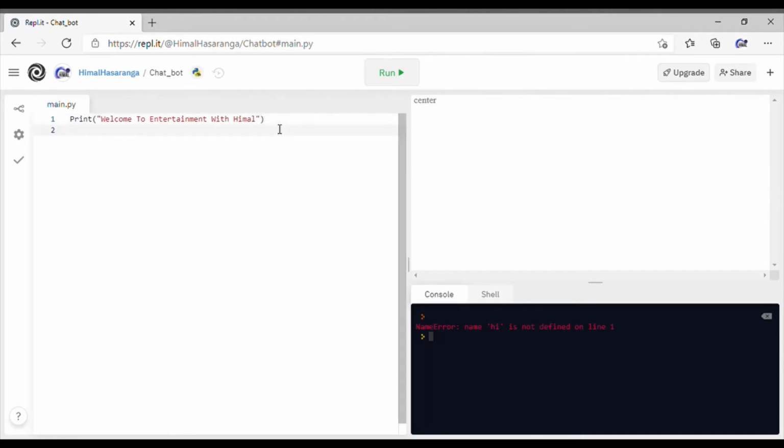Second line, yippee! And then you type in print, the same command, open curved brackets, and when you type 1, it automatically fills up the second one too. So you type in the quotation marks, and then you type in hi or hello. This is my script. You can type in anything you want, okay? Same as the welcome to Entertainment with Hima. Hello, I'm going to use my nickname, Hima.